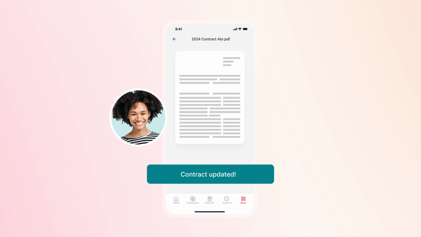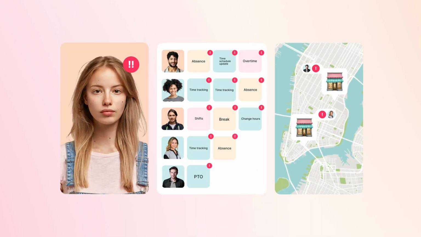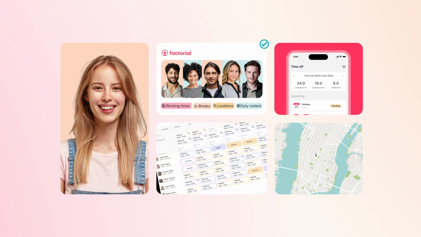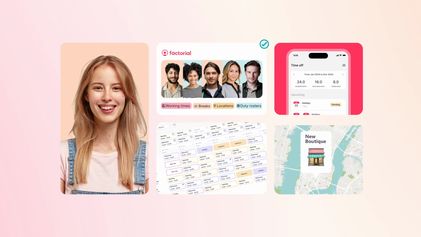Once again, Factorial has turned Emma's bureaucratic nightmare into a dream. Now she can open even more locations, because Factorial has saved her the time and energy to channel into aiming even higher. The sky is the limit with Factorial.